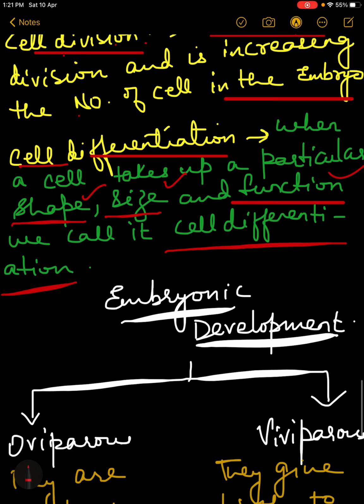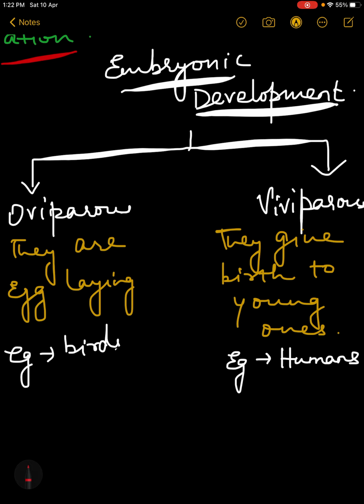Another thing which I want to add here is embryonic development. Now the embryo has been formed. This embryo will develop into a fetus or a sapling, a seedling, right? So what will be the type of development? We will discuss the embryonic development of plants in the next chapter, because the next chapter is totally about plants.